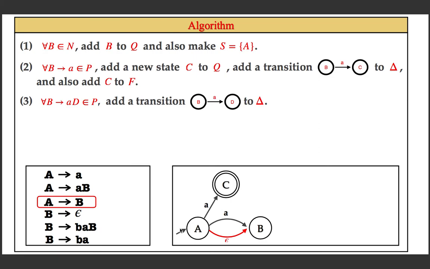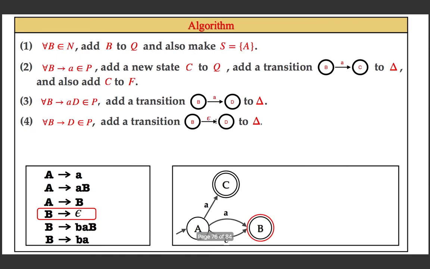That means from the state for A to the state for B, we need an epsilon transition. So that is the case, and generalizing, for all rules of the form B going to D without a terminal symbol, you add a transition from the state of B to the state of D with the label as epsilon.